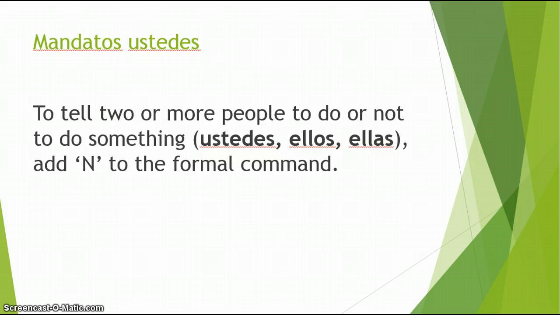So now you know that if you have to say something politely to another person using an usted command, you would go to yo, drop the O, and add the opposite. For example, if you wanted to tell someone to listen politely, you would use the verb escuchar and you would say escuche. But if you were talking to a group of people, say for example a group of students, you would need to tell them to listen using an ustedes, ellos, or ellas command. To do this, all you need to do is add an N to the end of your command. So escuchar would become escuchen.